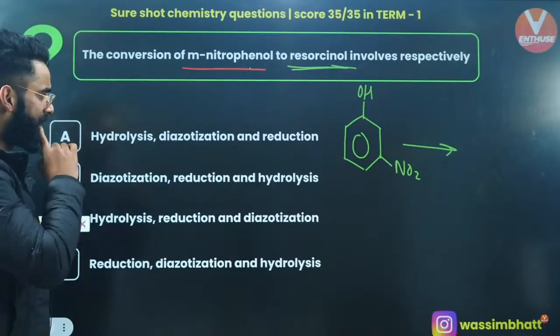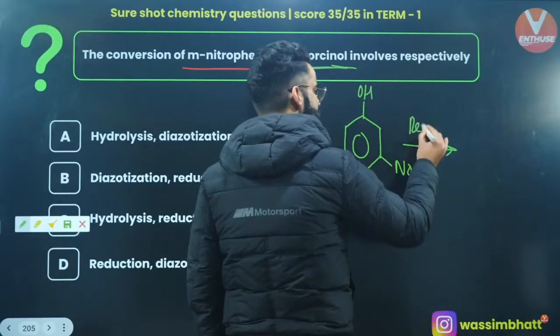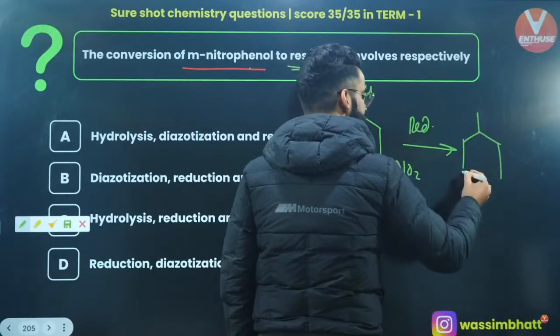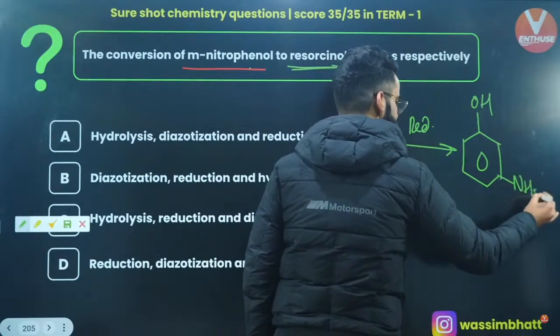So first of all, let me do the reduction. If I do the reduction, what is the product which you'll be getting? You'll be getting the product like this. This is OH, and instead of NO2, you'll be getting NH2, right?